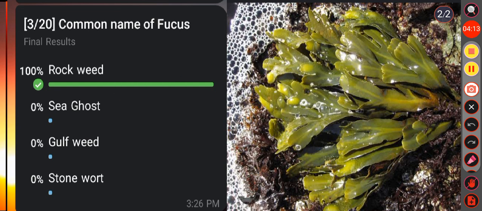Then see the other option, that is sea ghost. We know sea ghost is the common name of a dinoflagellate, that is Noctiluca. Then gulfweed, it is the common name of the brown algae Sargassum. Then stone rot is the common name of the algae Chara. Okay. But here the common name of the Fucus is rockweed.